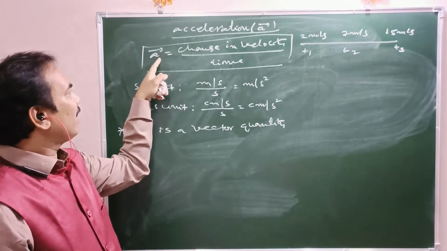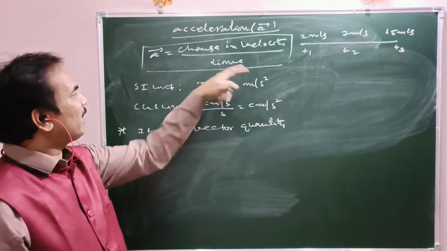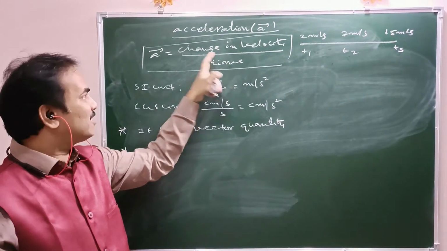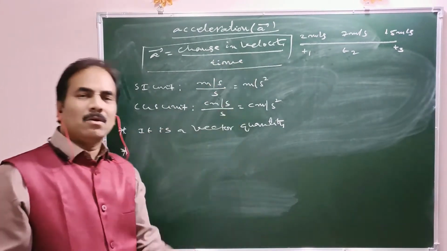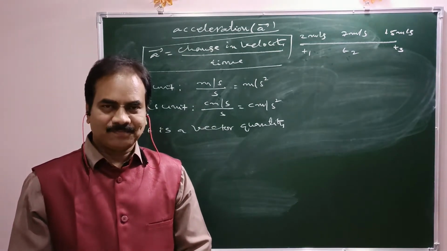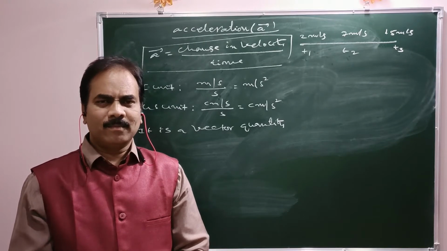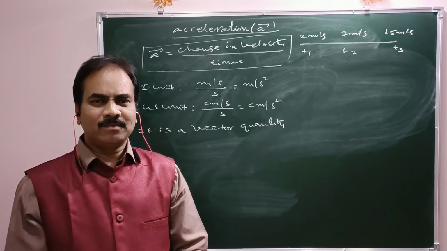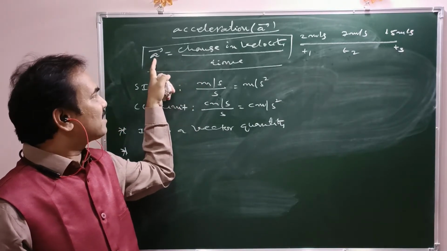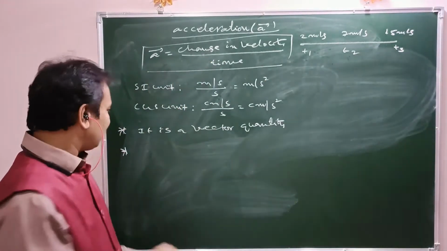See here, a bar equals change in velocity by time. Here time is a scalar, but change in velocity is a vector. Change in velocity means final velocity minus initial velocity. As velocity possesses direction, acceleration also possesses direction. So definitely the direction of acceleration is in the direction of change in velocity.